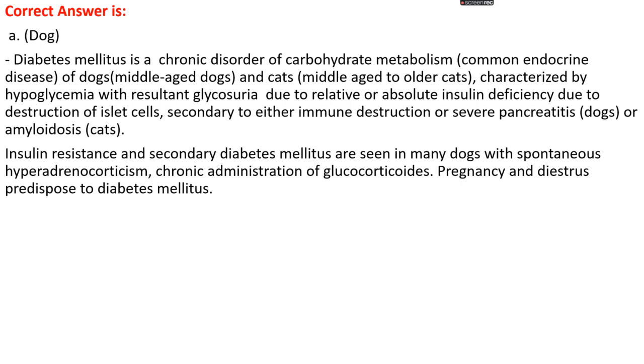Insulin resistance and secondary diabetes mellitus are seen in many dogs with spontaneous hyperadrenocorticism, chronic administration of glucocorticoids, and also pregnancy and distress conditions predispose to diabetes mellitus.